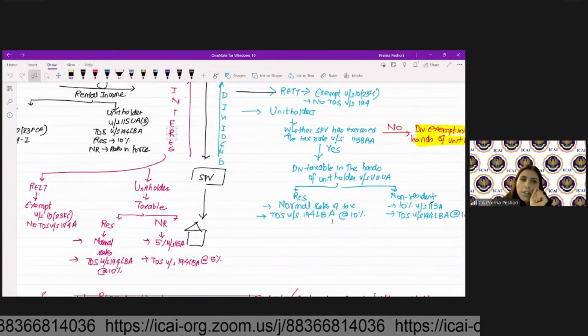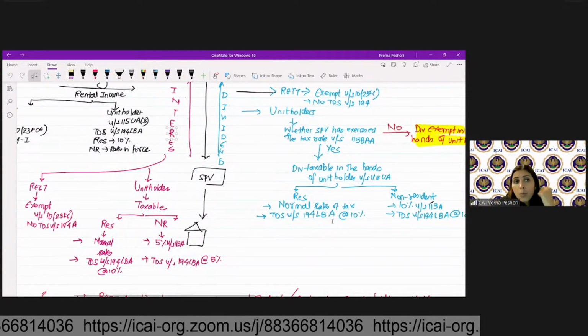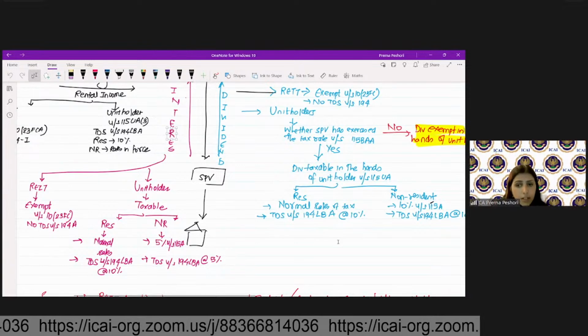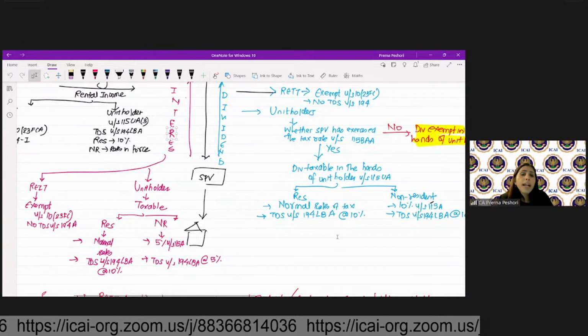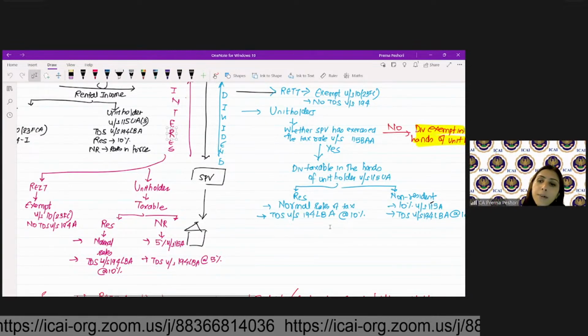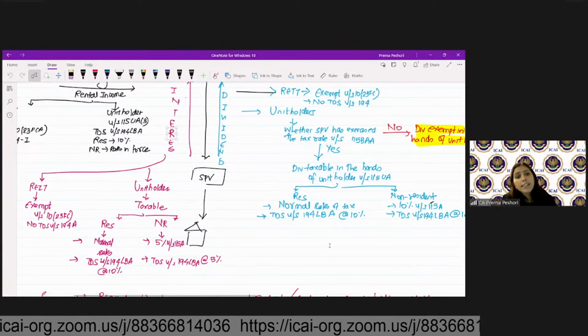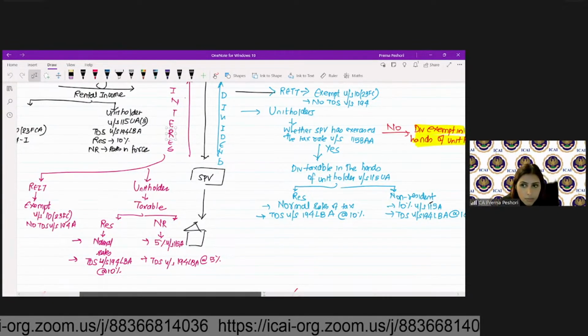In case of resident, it is a normal rate of tax. REIT is required to deduct the TDS on that distribution at the rate of 10%. If it is a non-resident, it will be taxed at the rate of 10% under 115. And the TDS will also be under 194 LBA at 10%. Are we clear?